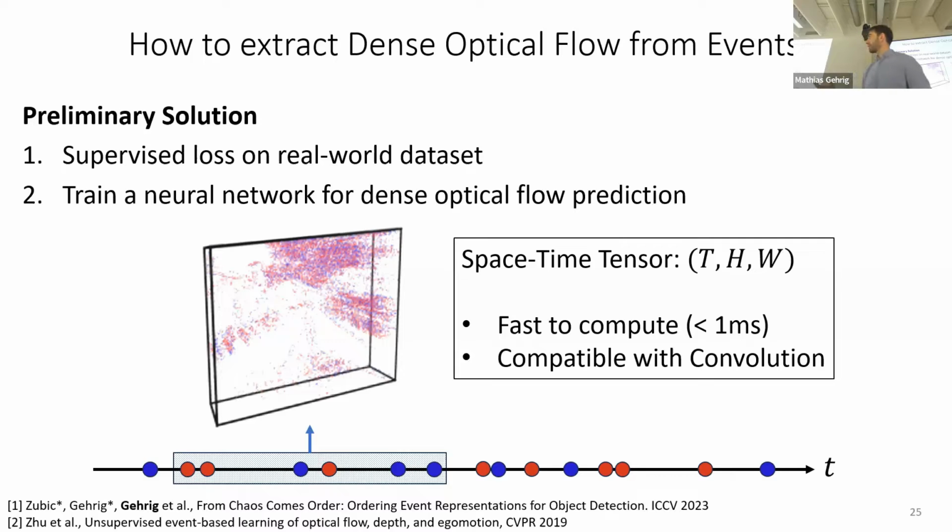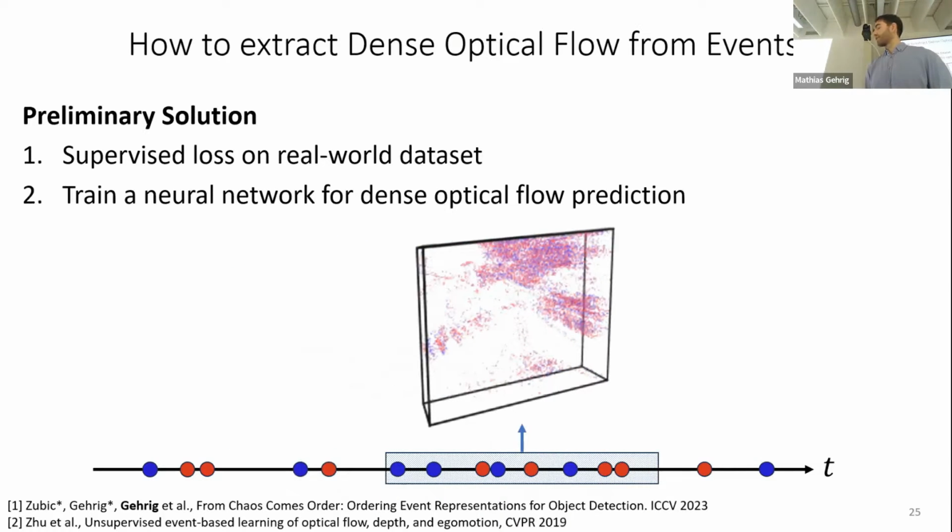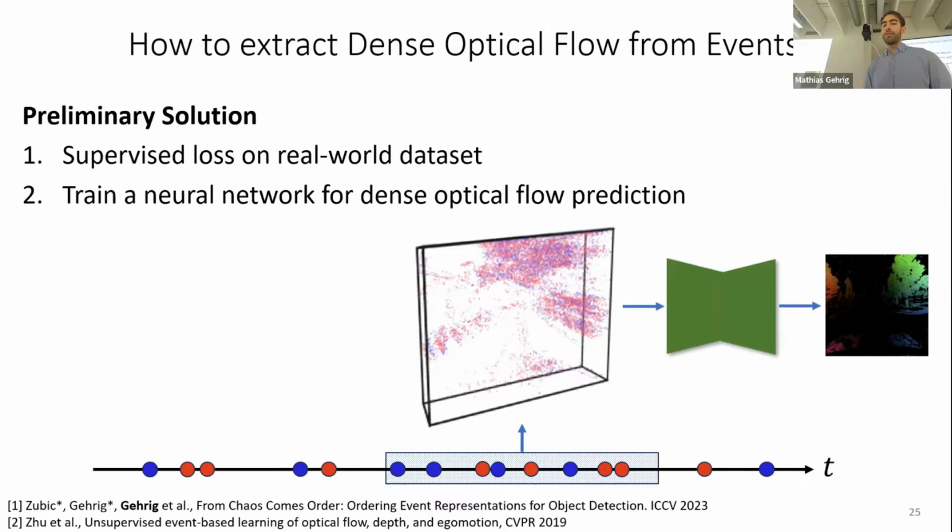We can even optimize for a good representation if you would like to. There are, of course, many other approaches to do this, but this is the one I used most in my PhD thesis. Indeed, we can also extract such a representation at any point in time that we want. And finally, we can predict optical flow at any time.